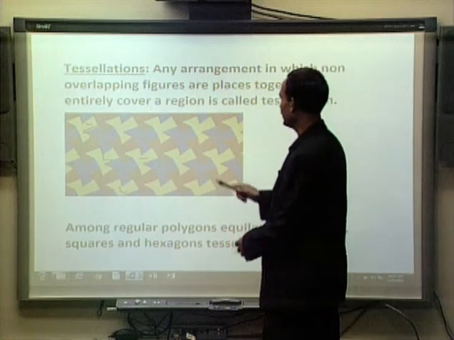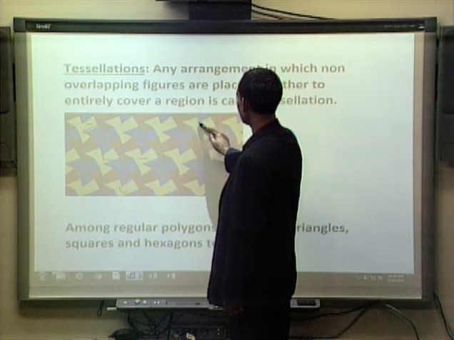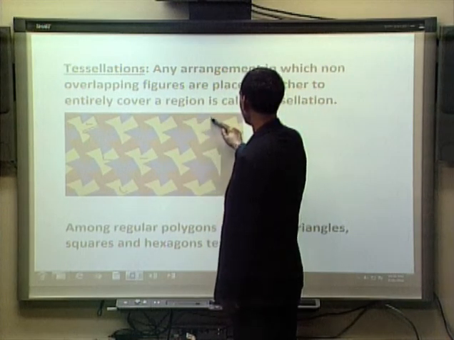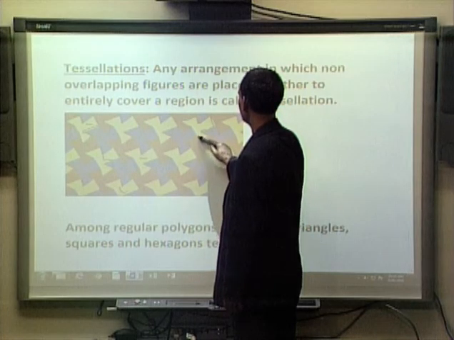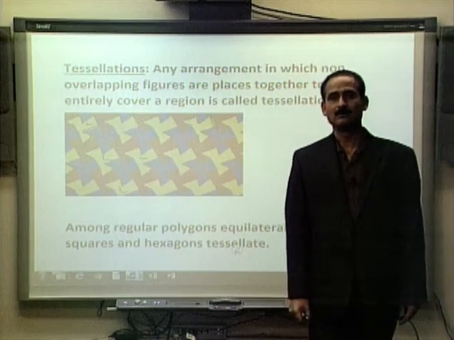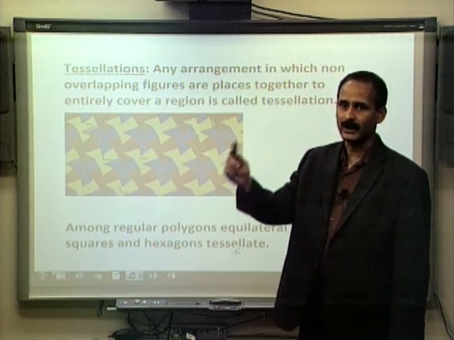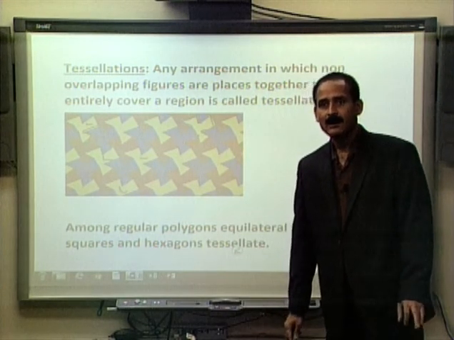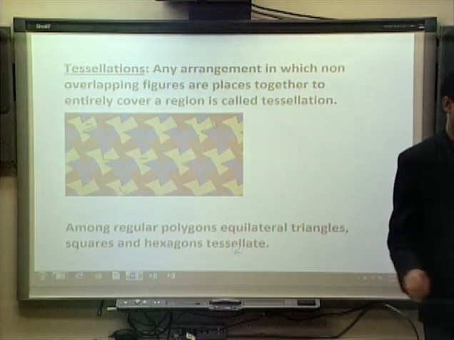However, these figures are polygons with 11 sides but they are not regular. They have neither equal lengths nor equal angles, so they are not regular polygons.